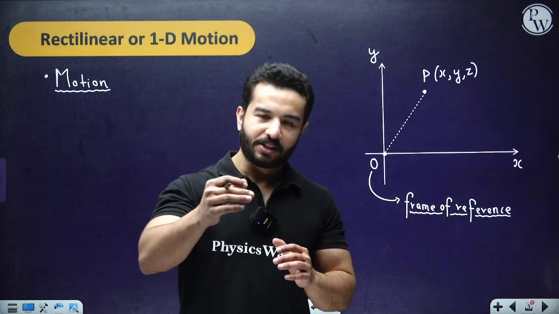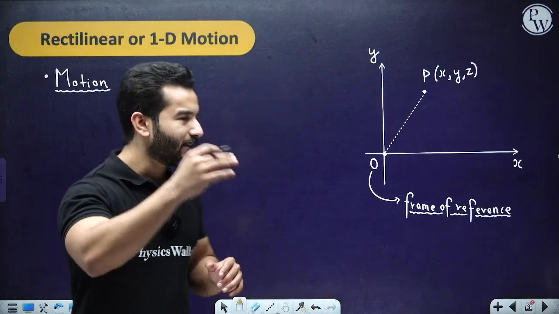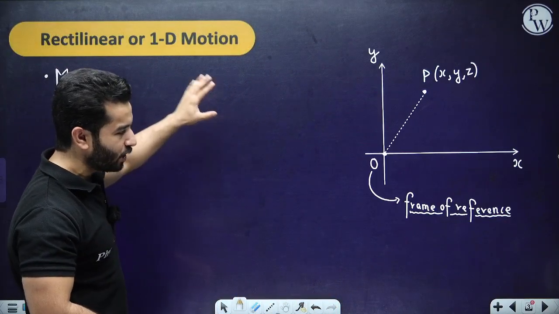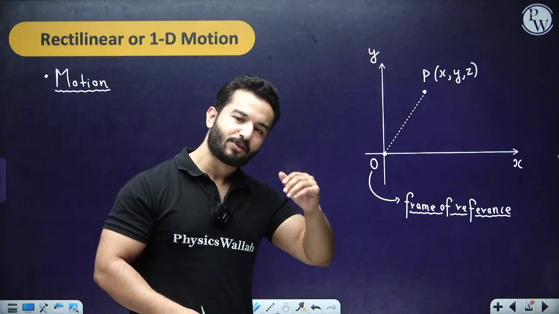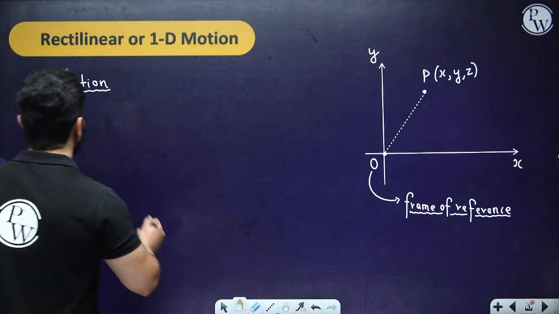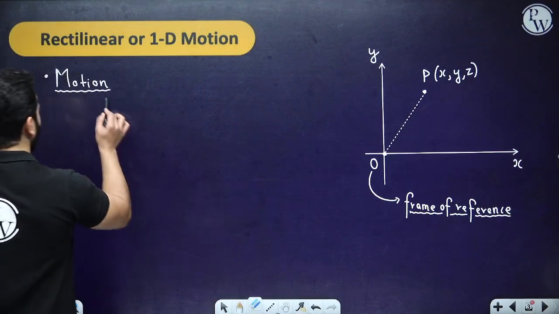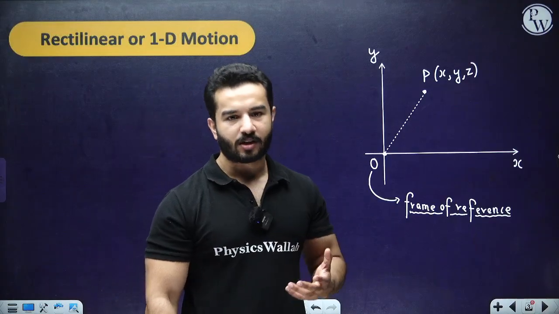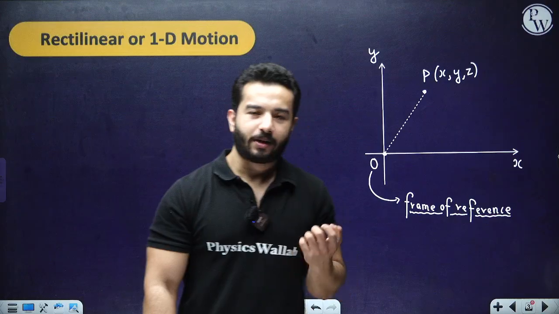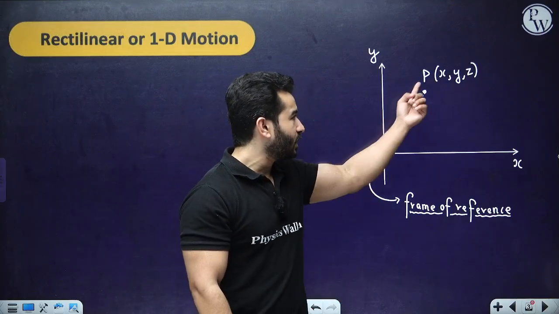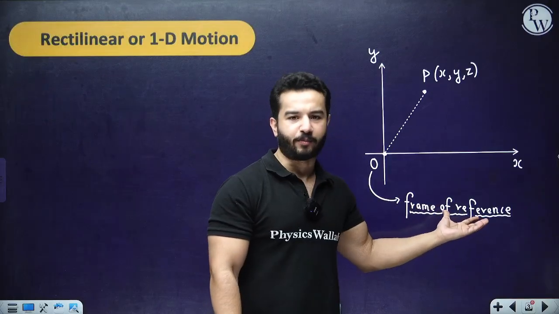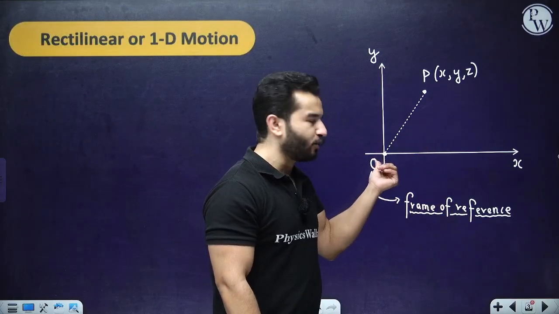If the coordinates change with respect to time, we are going to say the body is in motion. If the coordinates do not change, we are going to say that it is at rest. Now the important thing is that motion and rest, both of them are relative terms. Why relative terms? Because if these coordinates are changing, they are changing with respect to this frame of reference, with respect to this origin, right?